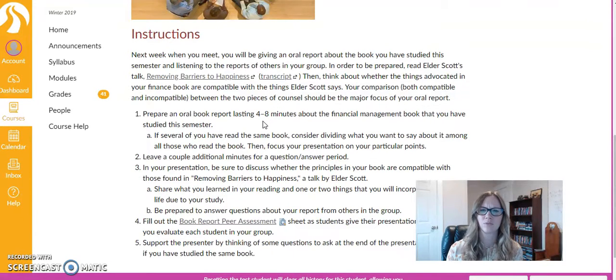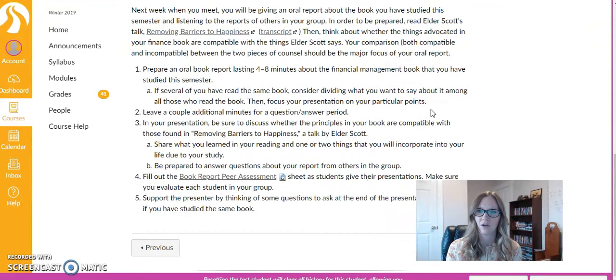It does say it should be a report lasting 4 to 8 minutes. And it does say if several of your gathering members read the same book, you might want to divide things out and each of you focus on different parts of the book or something like that. Then you should be leaving some minutes at the end so that you can answer questions. And it does say discuss how or whether the principles in your book were compatible with those things you found in Removing Barriers to Happiness by Elder Scott.